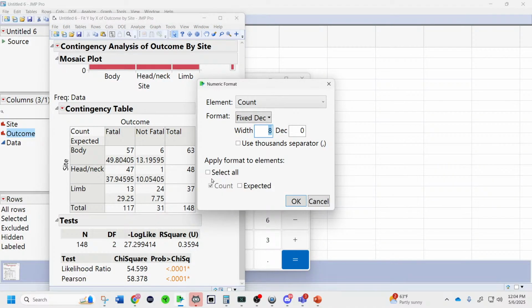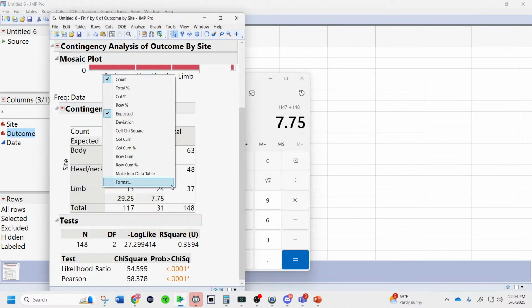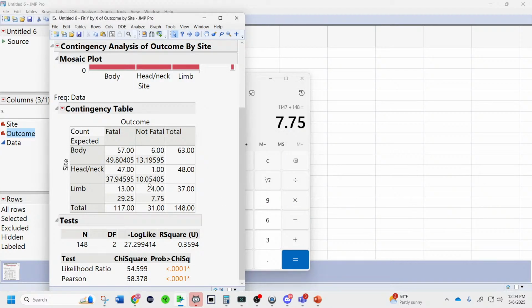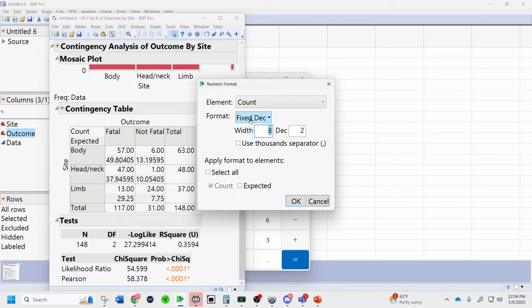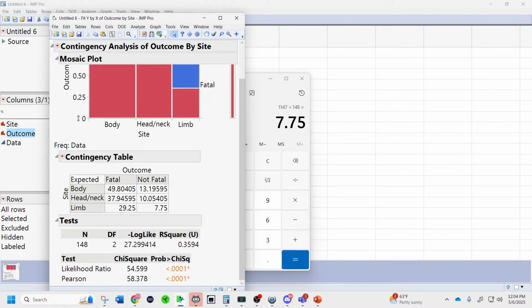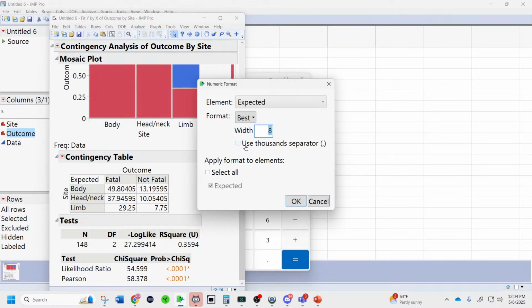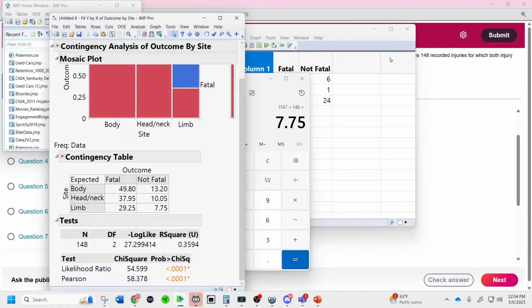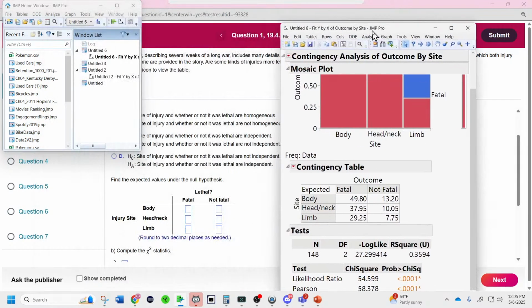We are going to format this. This was a right click on the table and format. And then under format, just to help us, we're going to go to fixed decimal down to 2. We need to do it for that value. Let's remove the counts and format the table again. Now we can do it. Fixed decimal down to 2 because it only wants the expecteds. So the question only says to put in the expected values, and you can see they are right there.